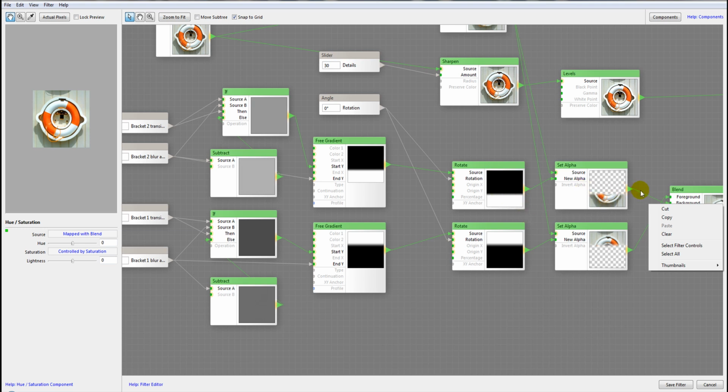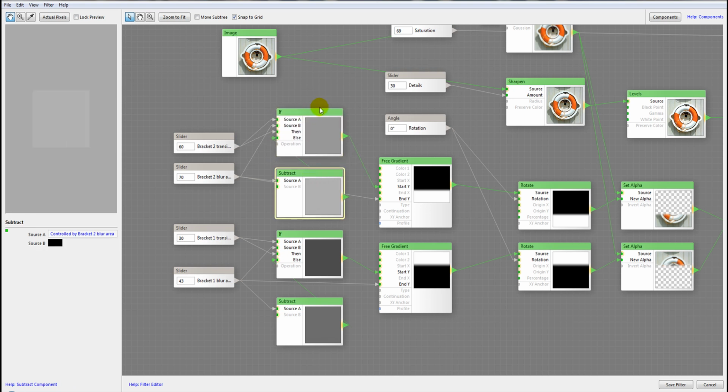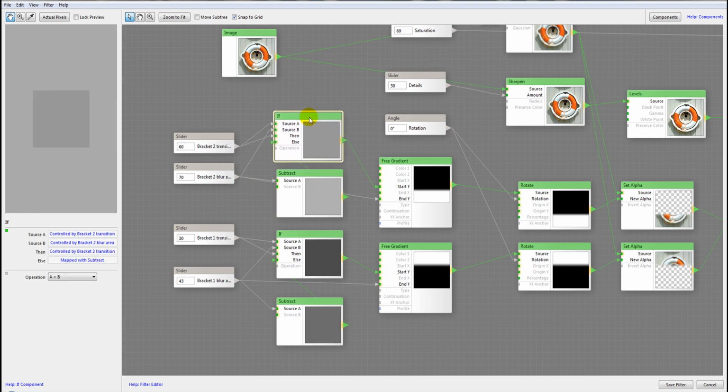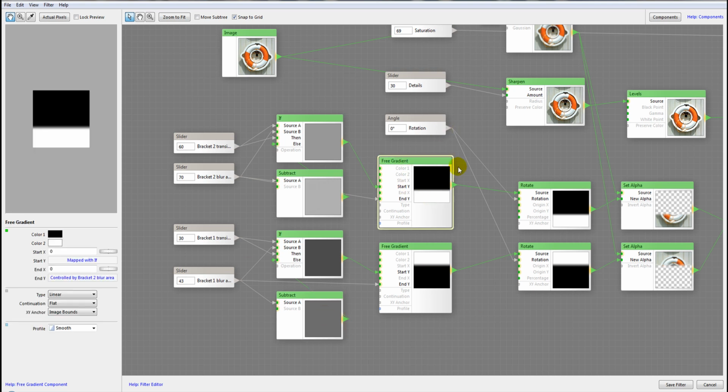Next we go to set to new alpha. So let's look at some details. Right here you will notice we also have some if statement functions that are a little bit more advanced. We also have a subtract and another if statement for both of them. So let's look at what we have and the reason why we're using them.